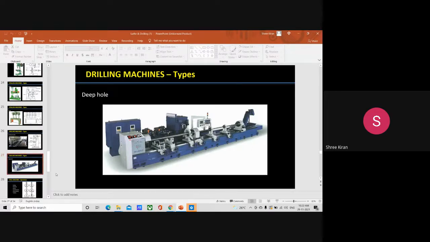Mainly special machines and drills are required to drill deeper holes in barrels of guns, spindles, and connecting rods. The machine designed for this purpose is known as the deep hole drilling machine. High cutting speeds and low feed are necessary to drill deep holes.